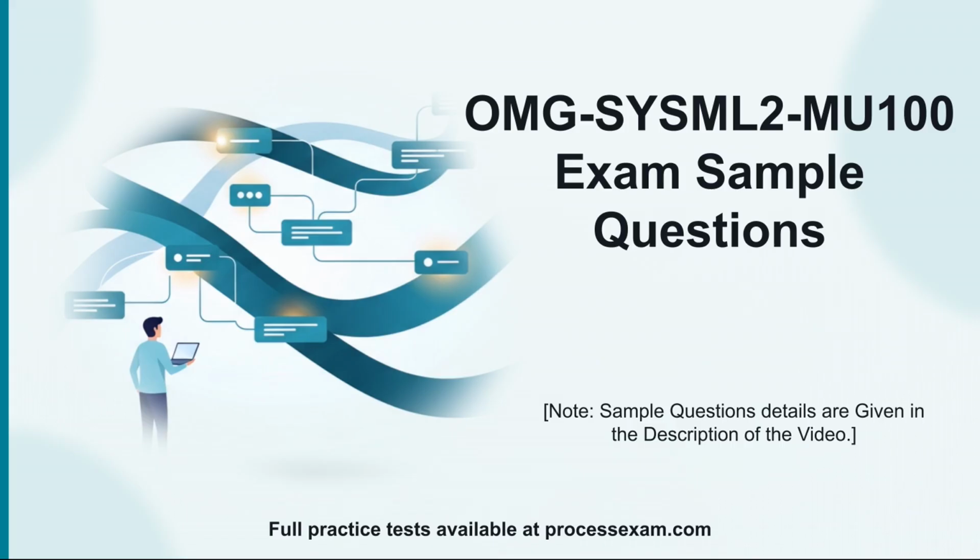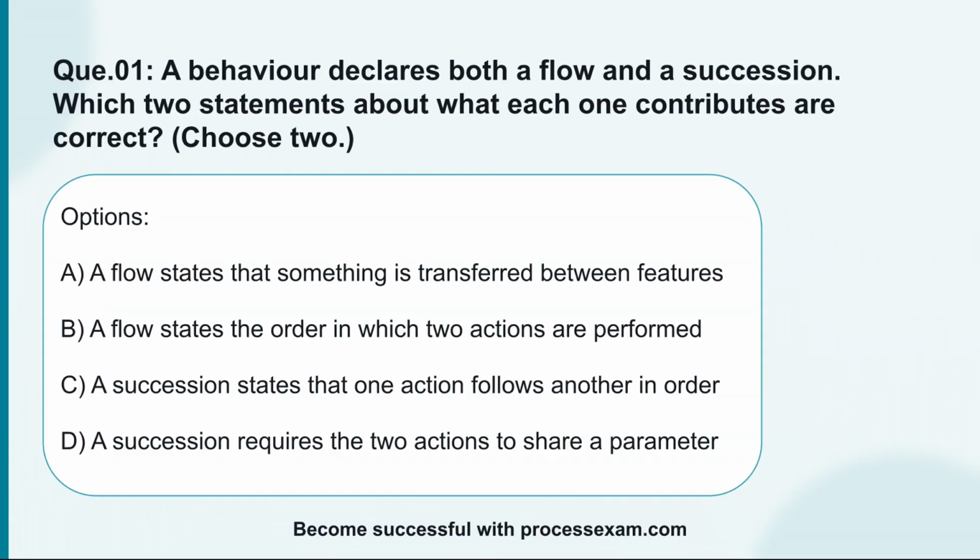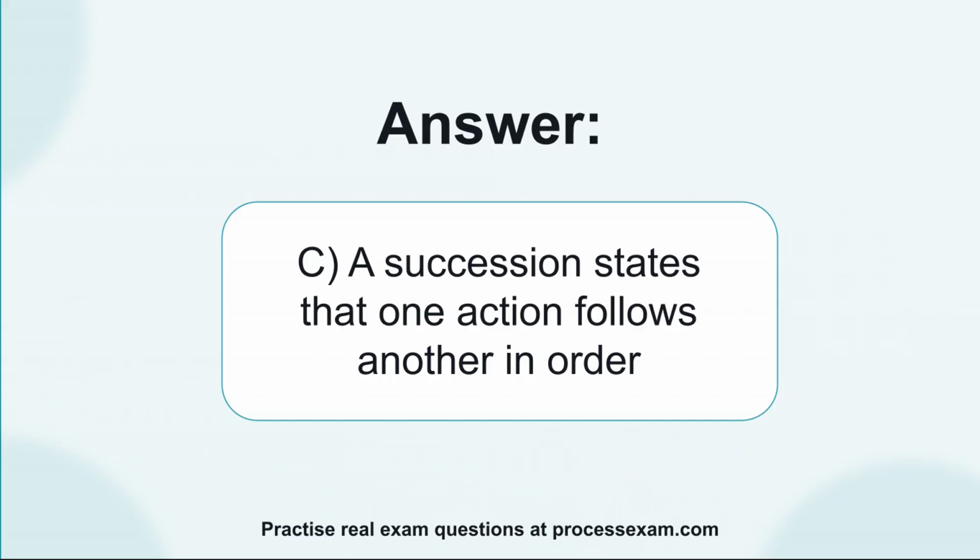Now, let's go through some sample questions. Try to answer each one before the answer appears. Question 1. A behavior declares both a flow and a succession. Which two statements about what each one contributes are correct? Choose 2. Option A. A flow states that something is transferred between features. Option B. A flow states the order in which two actions are performed. Option C. A succession states that one action follows another in order. Option D. A succession requires the two actions to share a parameter. The correct answer is C. A succession states that one action follows another in order.